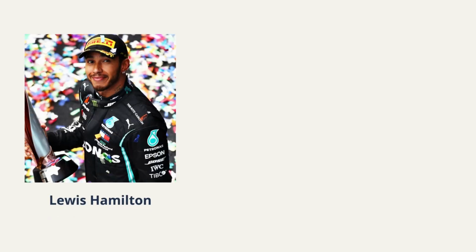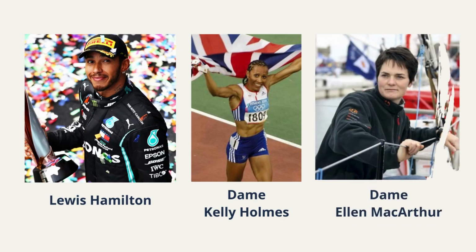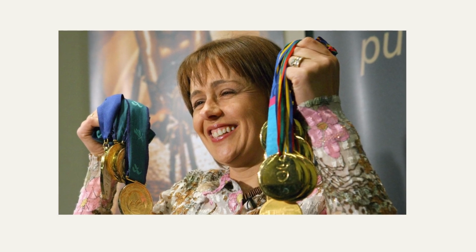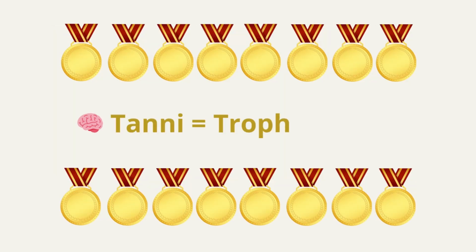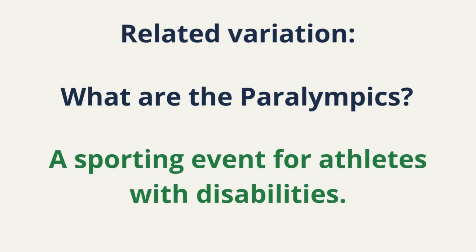Now, look at the distractors. Lewis Hamilton, Formula 1 driver. Dame Kelly Holmes, Olympic runner. Dame Ellen MacArthur, sailor. All real, all famous, all wrong. The exam loves mixing categories. Now let's encode her properly. Picture her surrounded by 16 shining medals. Tanni equals trophies. Short, visual, permanent. Related variation. What are the Paralympics? A sporting event for athletes with disabilities. Theme reinforced.